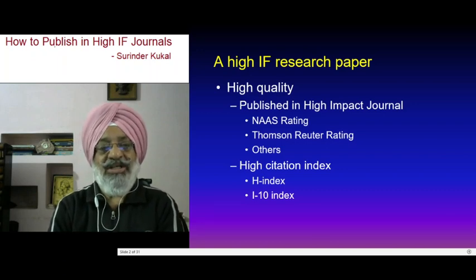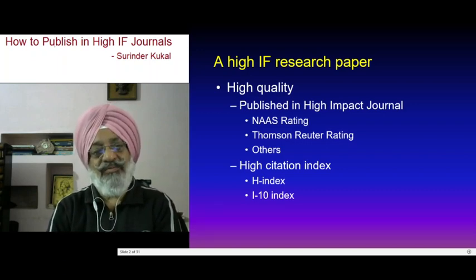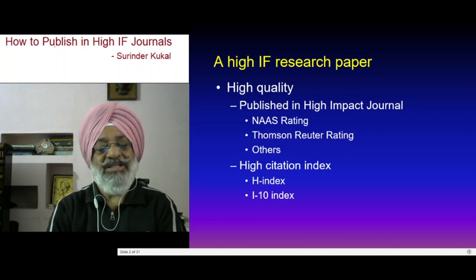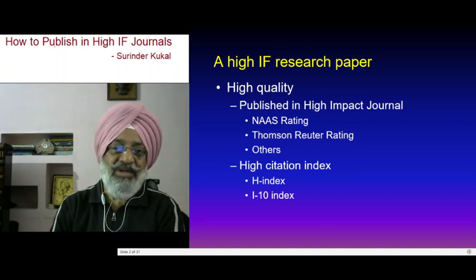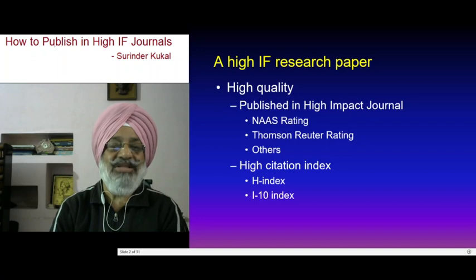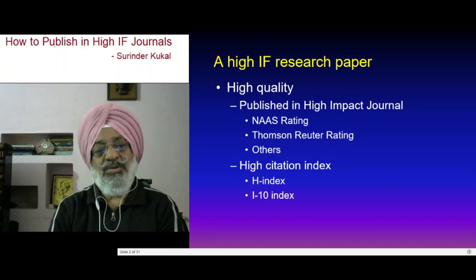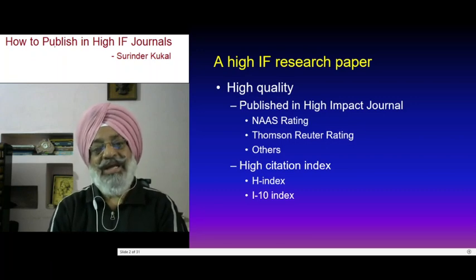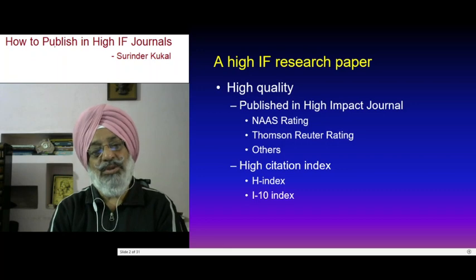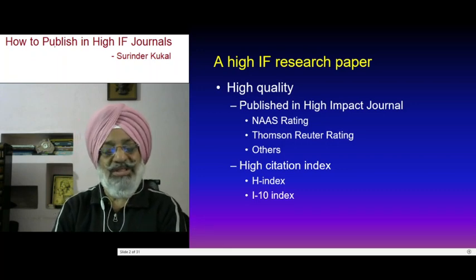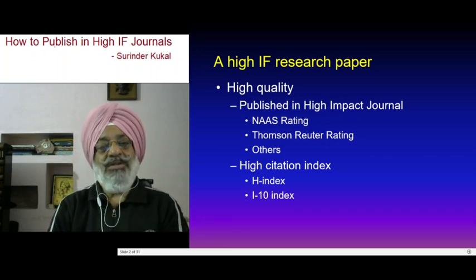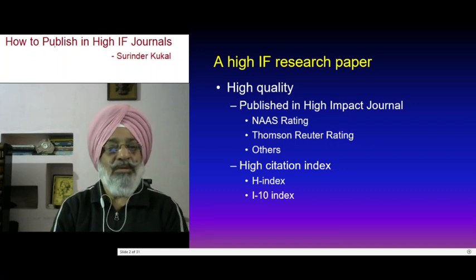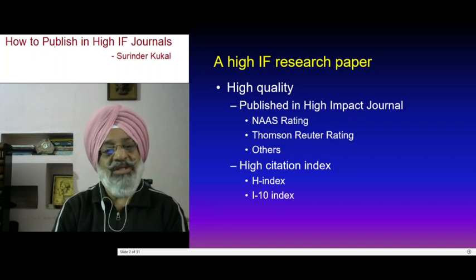If the NAS rating is 7.5, it means it has an impact factor of 1.5, because 6 they have kept as a base point. So, 6 plus 1.5 is the rating, and that impact factor is based on the rating by Thomson Reuters or some other agency. So, this is one parameter to judge a high quality publication.